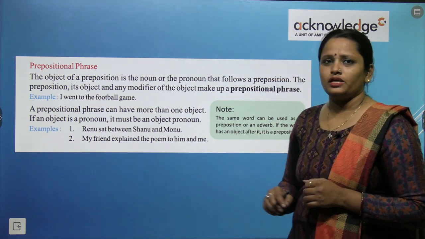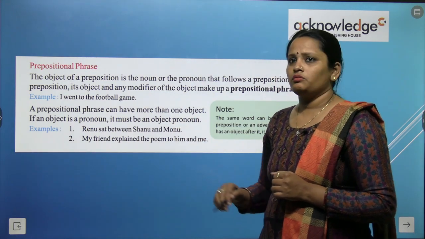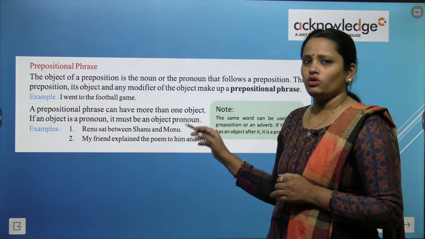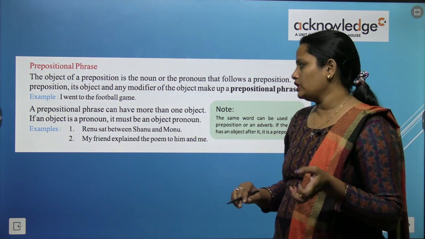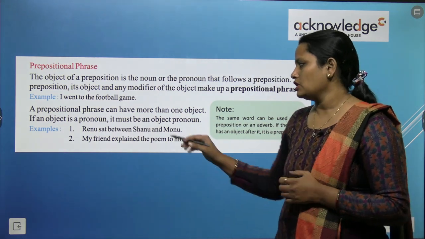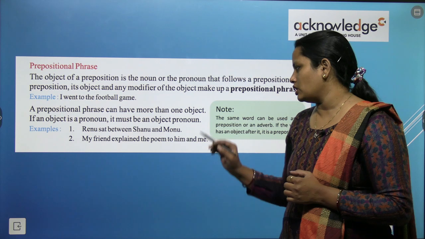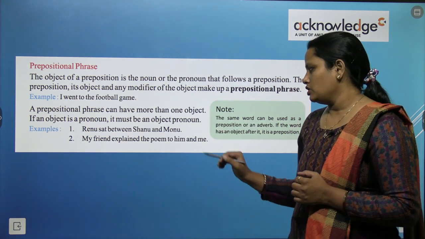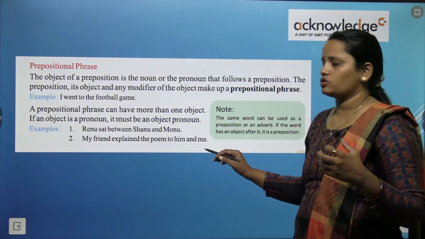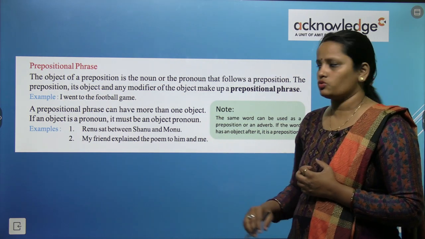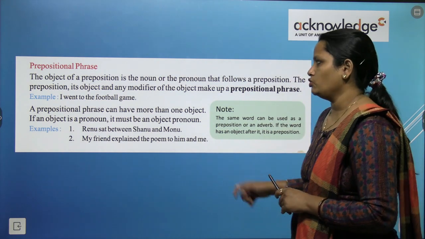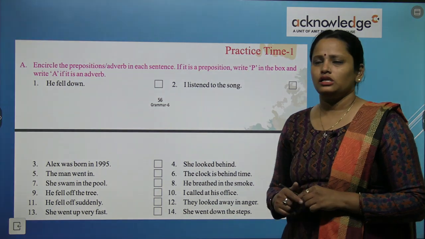Now here the example is Renu sat between Shanu and Monu. तो रेनू वो बैठी हुई है between Shanu and Monu. So here between is used as a preposition. My friend explained the poem to him and me. So यहाँ पे भी देखो आपको पता चलेगा कि यहाँ पे pronouns use हुए हैं, यहाँ पे noun use हुए हैं, and here to is the preposition that is used. So these are prepositional phrases.